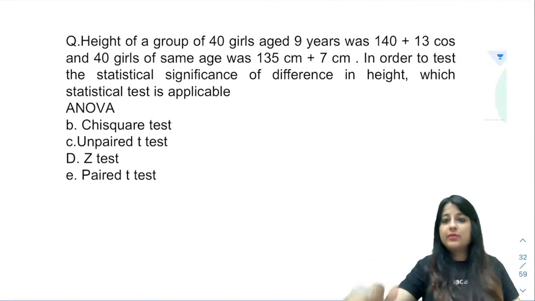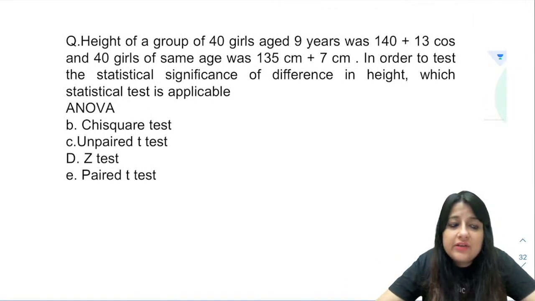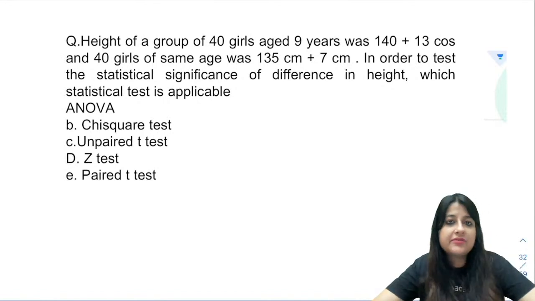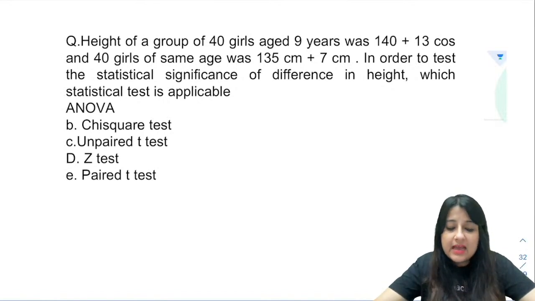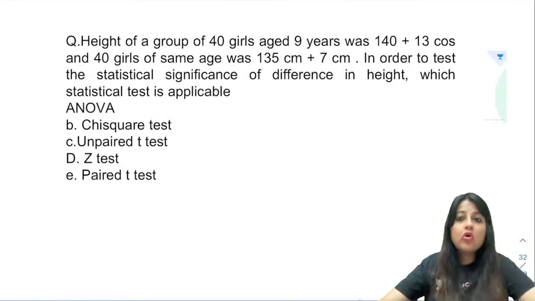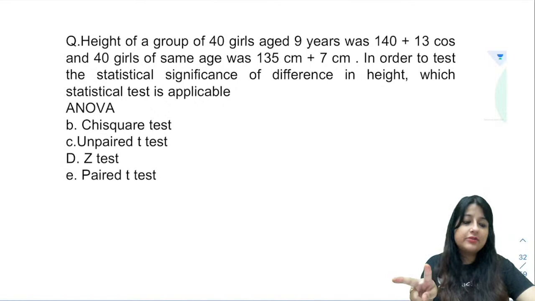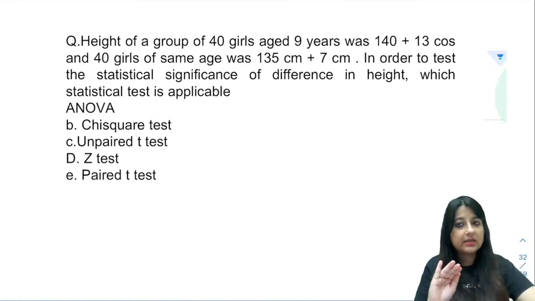Now just look at this question. Just tell me which test you will use, parametric or non-parametric, based on the variable. Height of a group of... With more than two groups, chi-square can be used anytime.